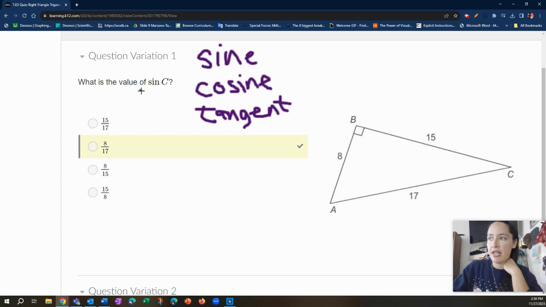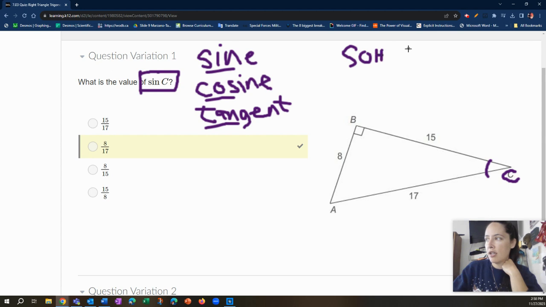For example, they're asking for the sine of angle C. Remember, it's abbreviated SIN. Cosine is COS, and tangent is TAN. Those are the abbreviations when we use them as trig functions. Over here is angle C, labeled with that letter. That's this angle. So SOH CAH TOA.